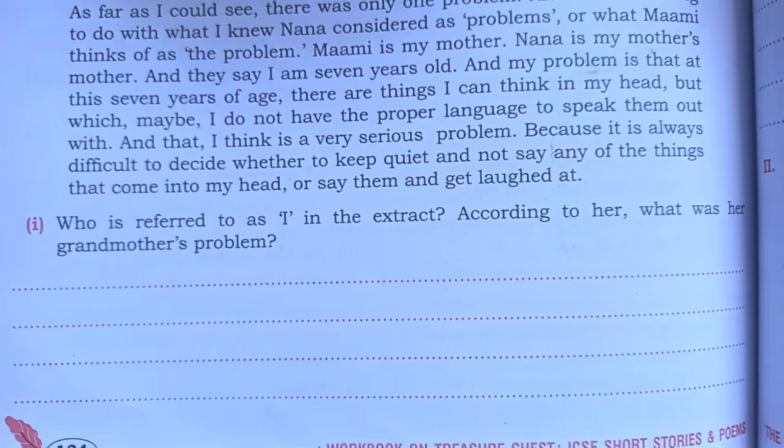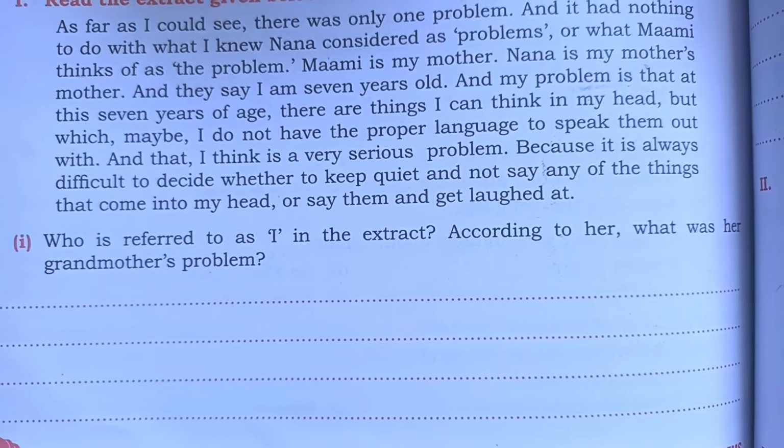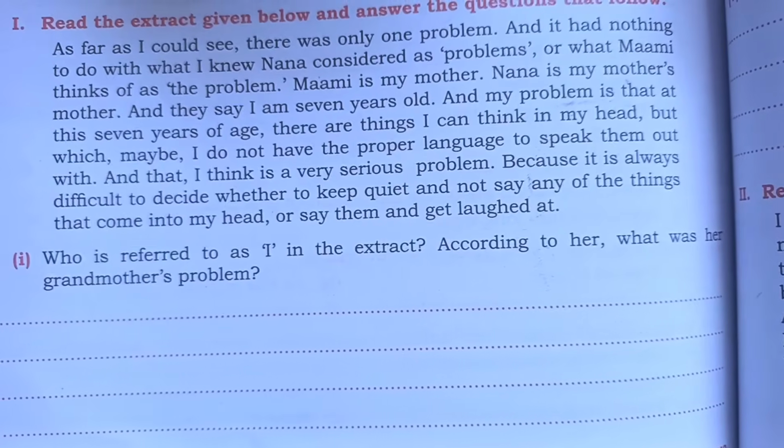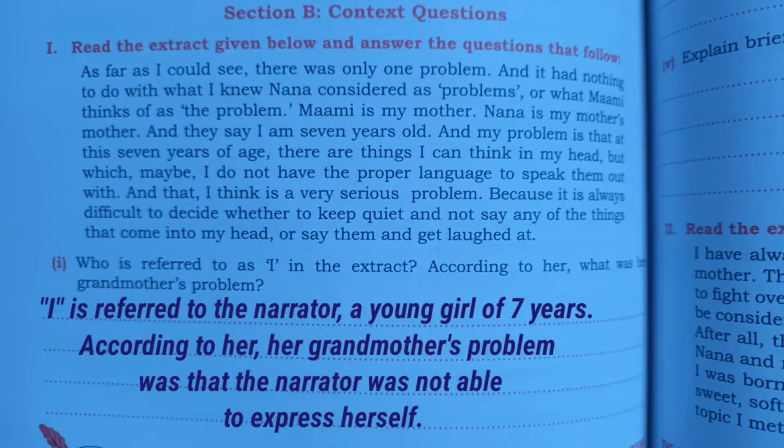So the first question, who is referred to as I in the extract? According to her, what was her grandmother's problem? So the answer will be, I refers to the narrator, a young girl of 7 years. According to her, her grandmother's problem is that the narrator is not able to express herself.